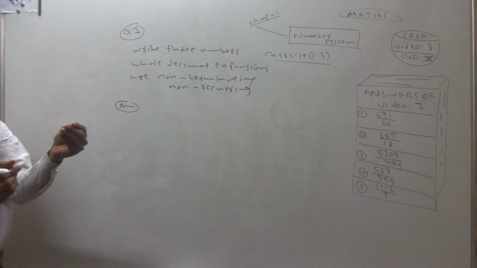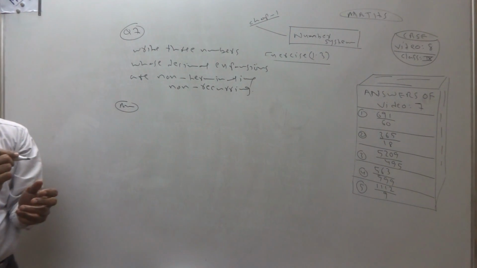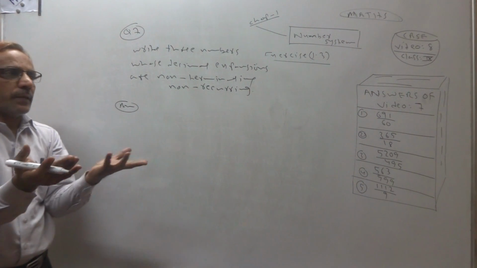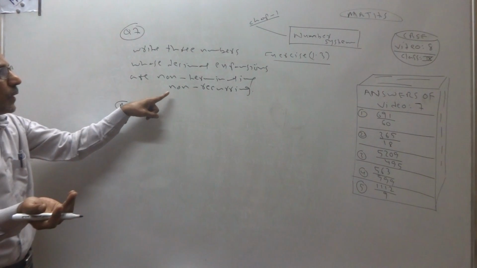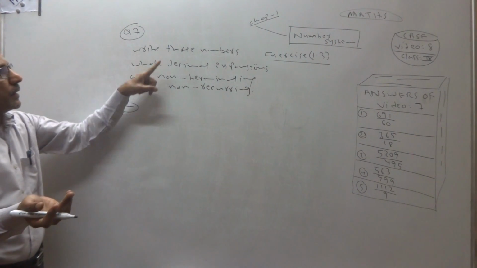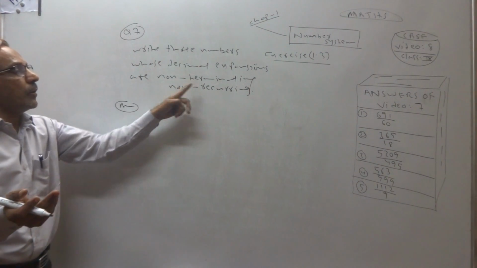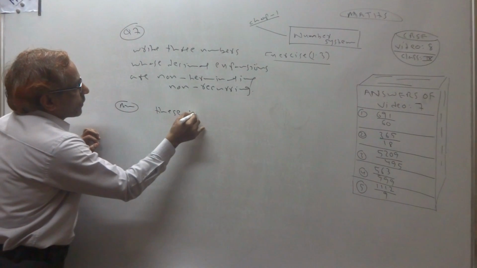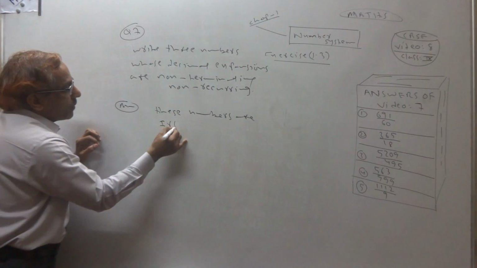It means, because a rational number has only 2 types, terminating decimal, otherwise non-terminating but repeating. But here it is said, write 3 numbers whose decimal expansions are non-terminating, non-recurring. These numbers are irrational numbers.